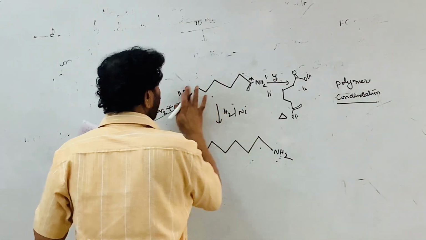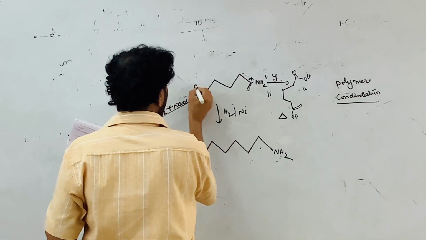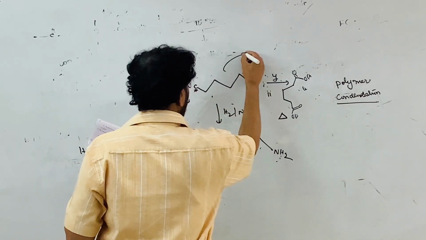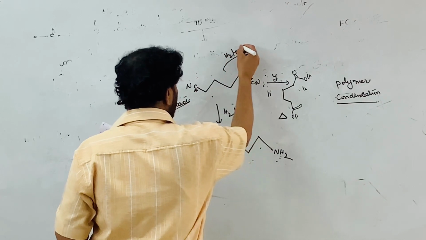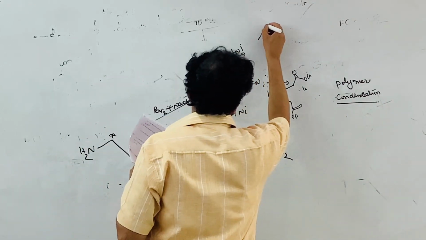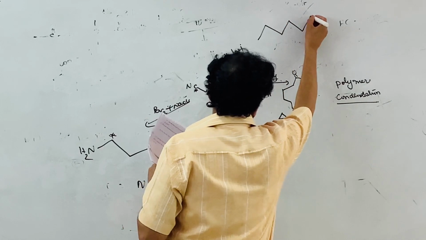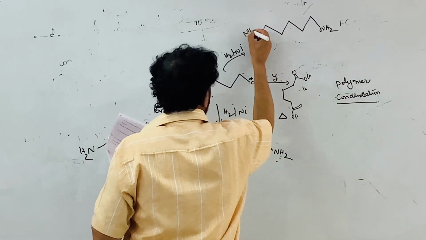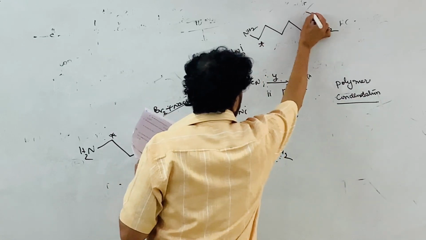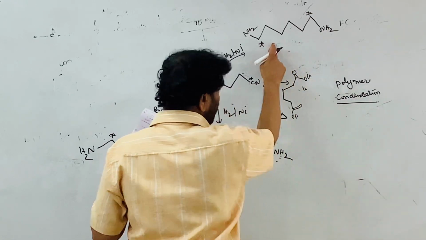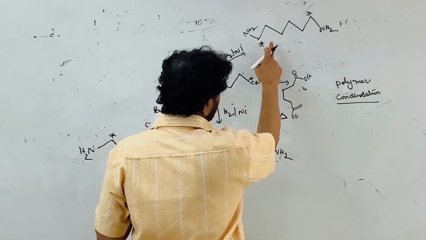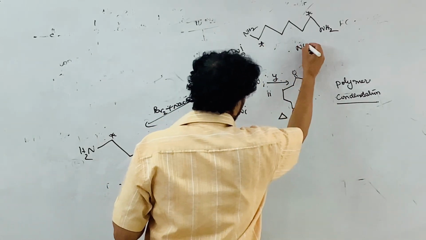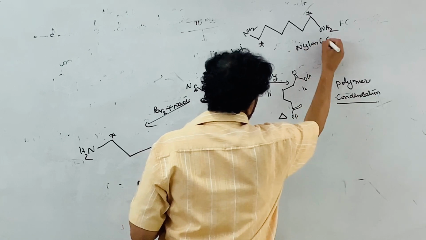If this is cyanide, what happens? This is treated with hydrogen and nickel. Again, 1, 2, 3, 4, 5, 6, with NH2 at both ends, a 6 carbon atom diamine. Again it reacts with adipic acid. This is the hexamethylene diamine, and with adipic acid it gives nylon 6,6.